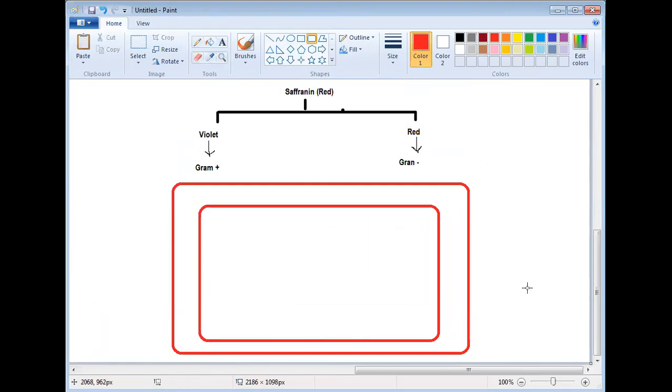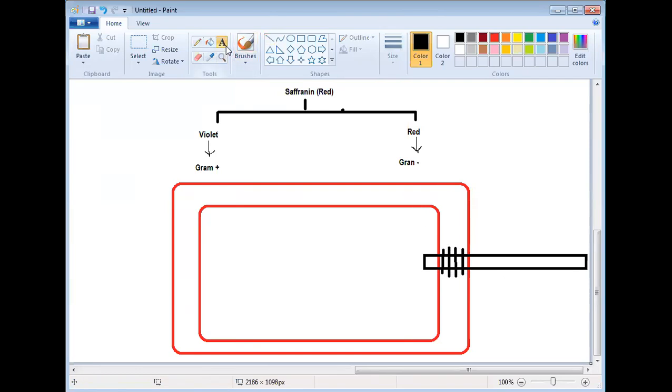Say this is a bacteria and this is the flagella. In this flagella you'll find three components. First of all, here you'll find a disc-like structure, one disc, then two discs. In this way, how many discs are present ultimately? Four discs are present in gram negative bacteria, but in gram positive bacteria only two discs are present.